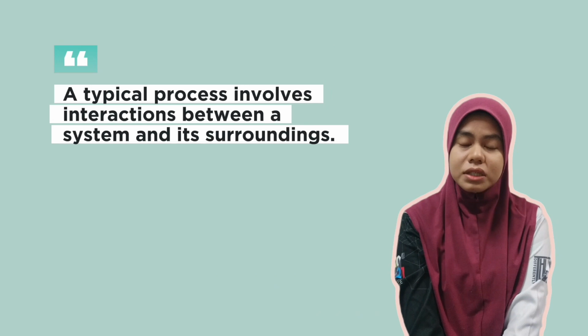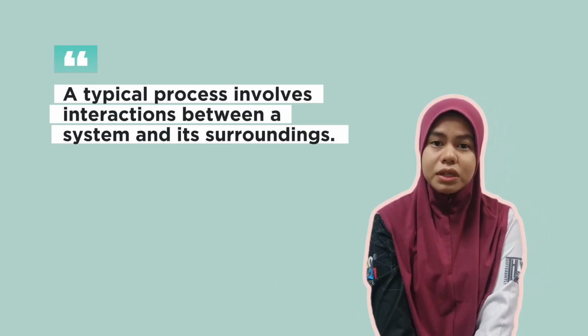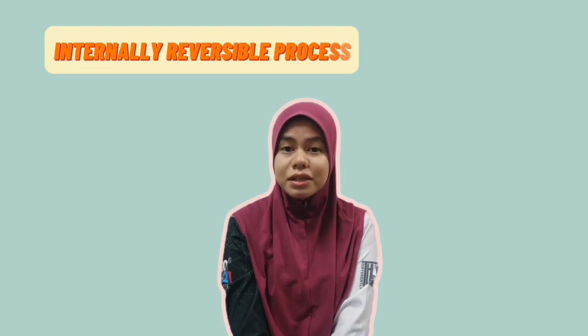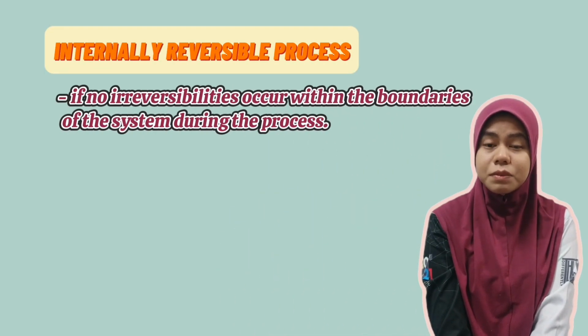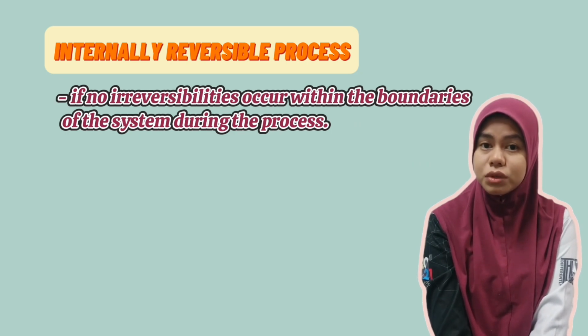A typical process involves interaction between a system and its surroundings, and a reversible process involves no irreversibilities associated with either of them. A process is called internally reversible if no irreversibilities occur within the boundaries of the system during the process.